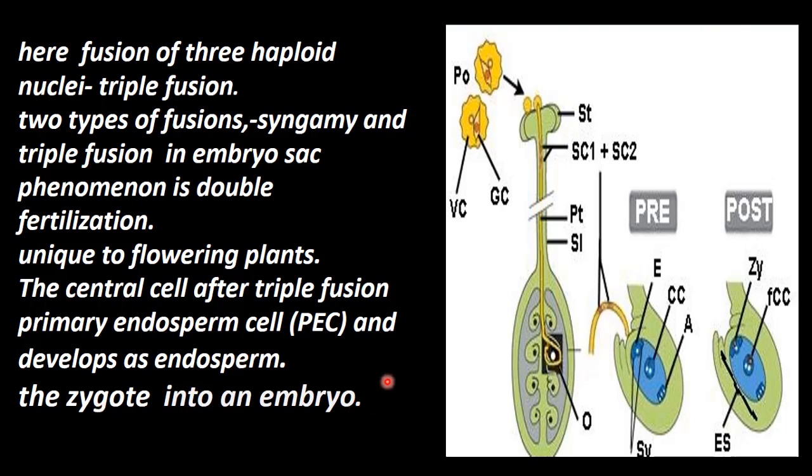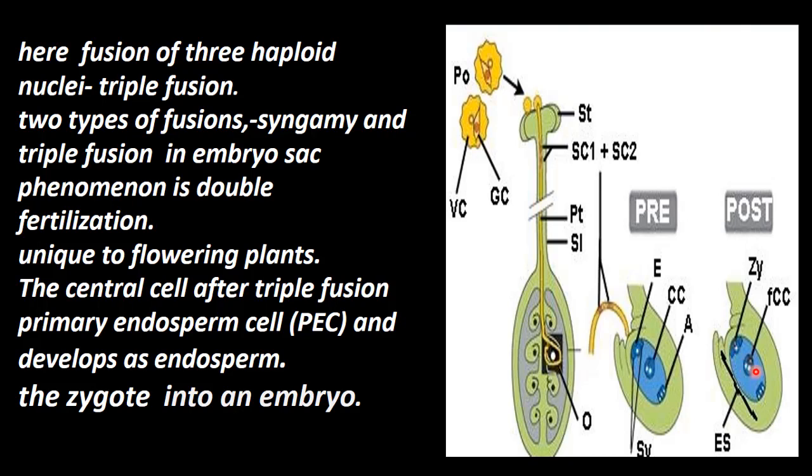So again we will see, this is the pollen grain, there is a vegetative cell and a generative cell. When the pollen tube develops, this generative cell gives two male gametes. Out of these two male gametes, one combines with the egg cell, that is called syngamy. Another gamete combines with the central cell polar nuclei. So here is the triple fusion: two haploid cells of the central cell and one haploid cell of the gamete. Okay, then here is the zygote.